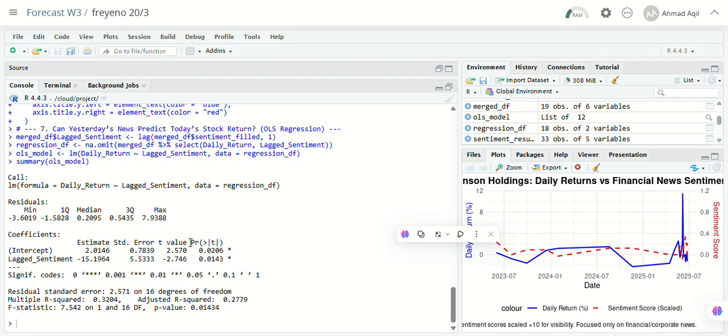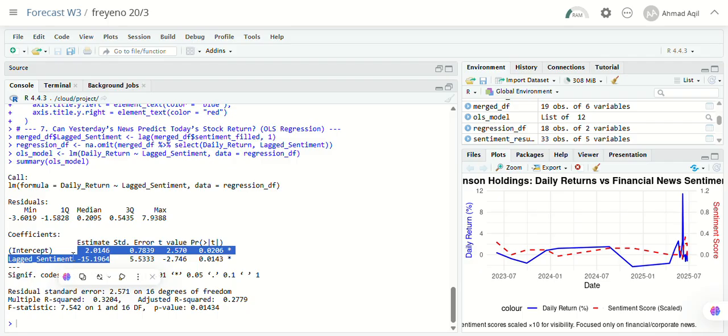From the result here, the equation fitted is daily return equals 2.01 minus 15.2 times lag sentiment. You can see here the estimated parameters. So we go one by one.